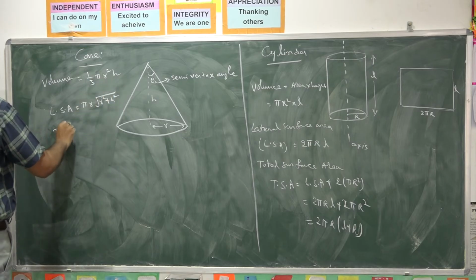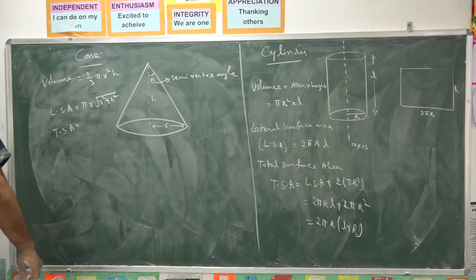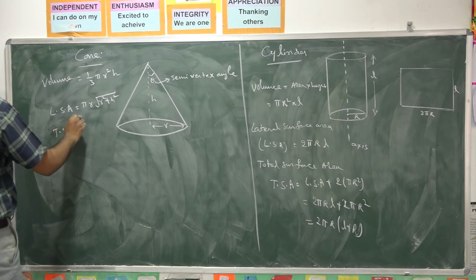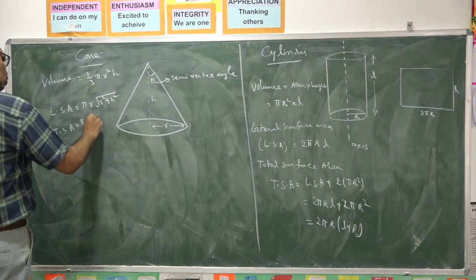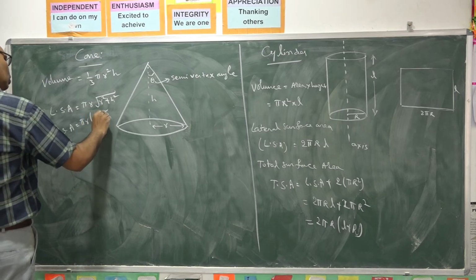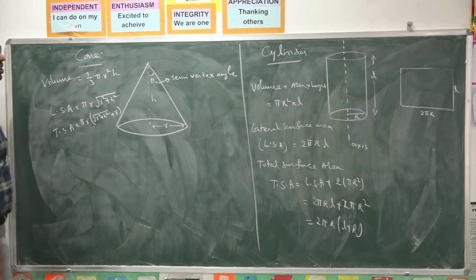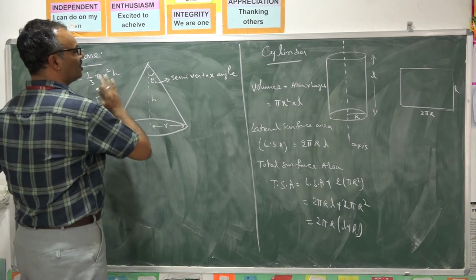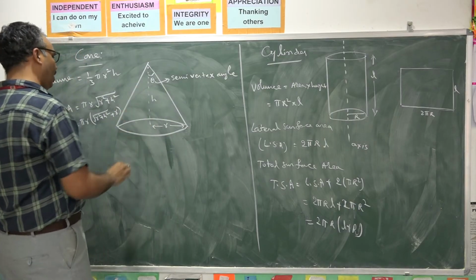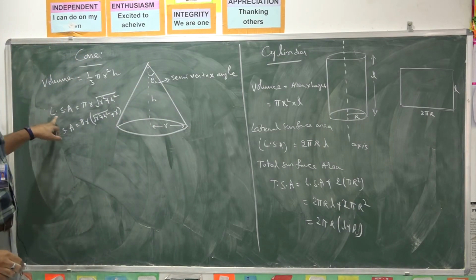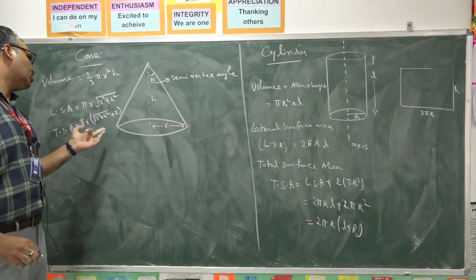Similarly, the total surface area is pi r into (square root of r square plus h square, plus r). By using these formulae, you can calculate lateral surface area, which means surface area around the cone, and total surface area, which means around the cone with cross-sectional area.